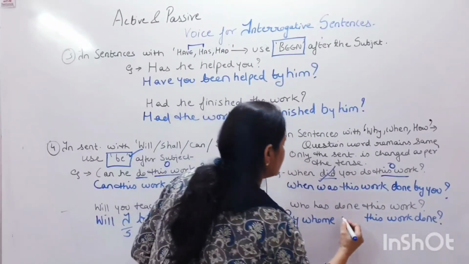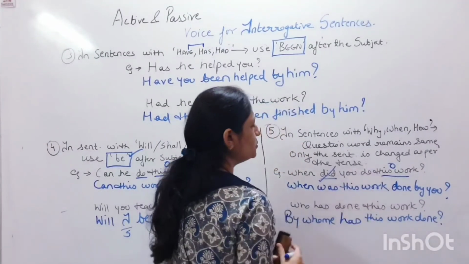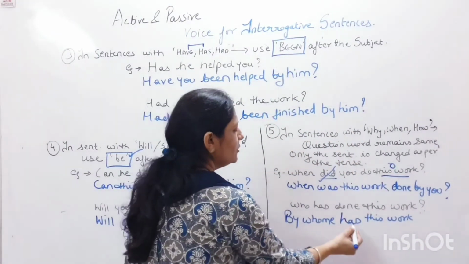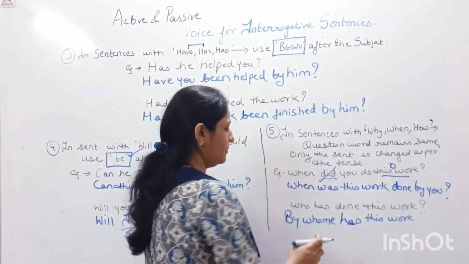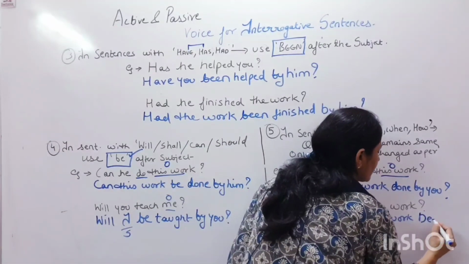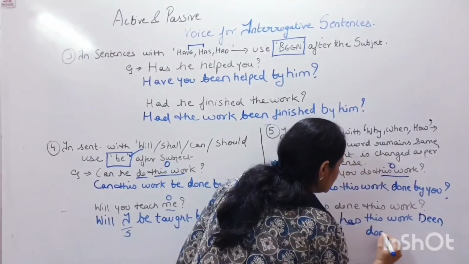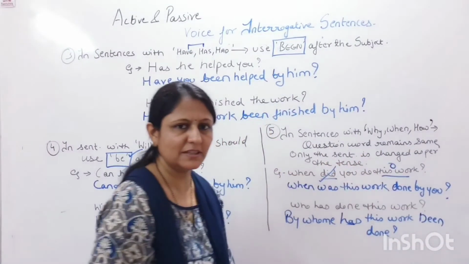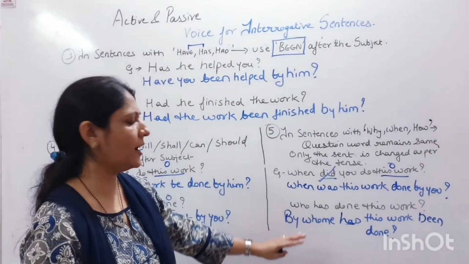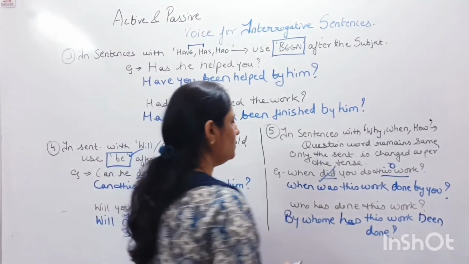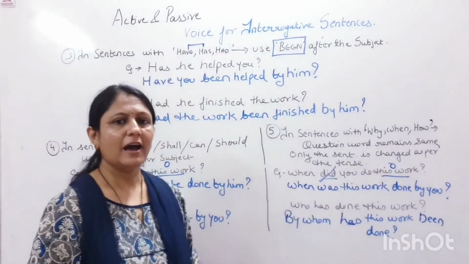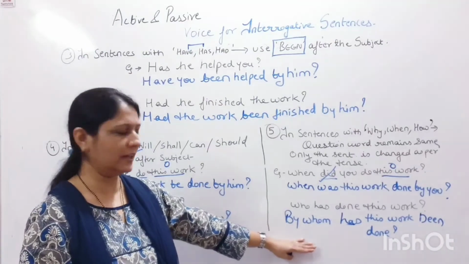has this work, क्योंकि ये हमारा परफेक्ट टेंस का सेंटेंस है तो has के साथ हमको been भी लगाना पड़ेगा. By whom has this work been done? I just missed the tense, therefore I forgot the words has and been. अब यहाँ पे हमको by whom has this work been done. I hope this example was very clear to you.